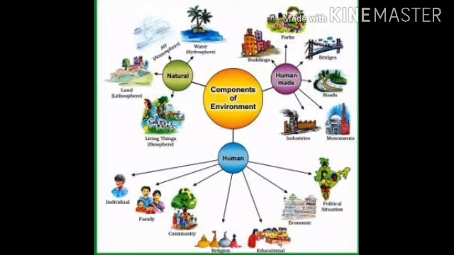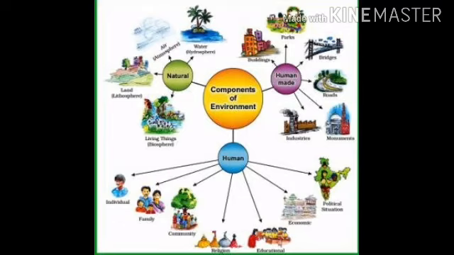Natural components of environment means, in an easy way we can say that land, water, air and living things. Land means lithosphere, water means hydrosphere, air means atmosphere, and when all these three merge, they form the biosphere, where the living organisms can exist, meaning life can exist.